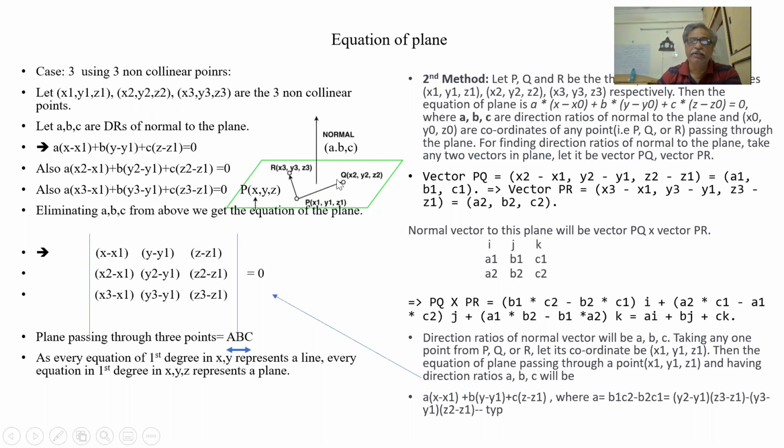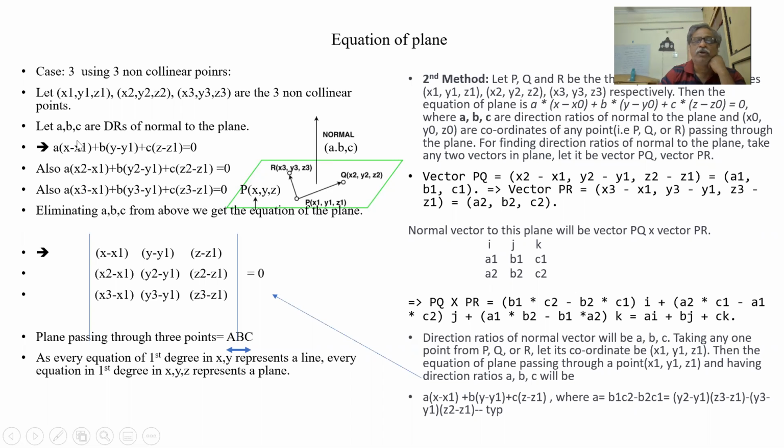Similarly, x2 minus x1, y2 minus y1, z2 minus z1 is also a DR of a line on the plane. So again a into x2 minus x1, b into y2 minus y1, c into z2 minus z1. Again, another, x3 minus x1: a into x3 minus x1, b into y3 minus y1, c into z3 minus z1.